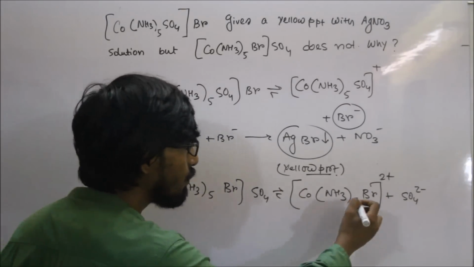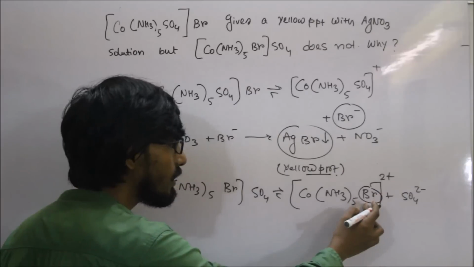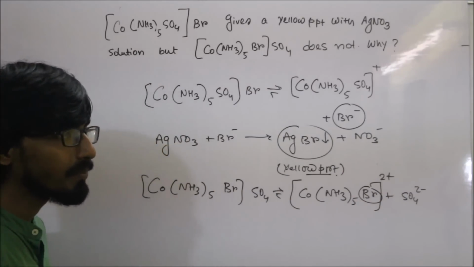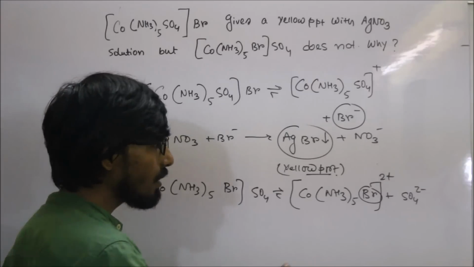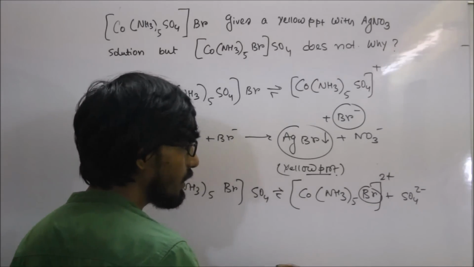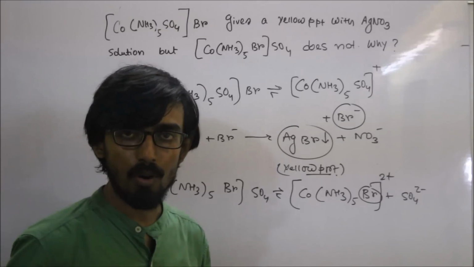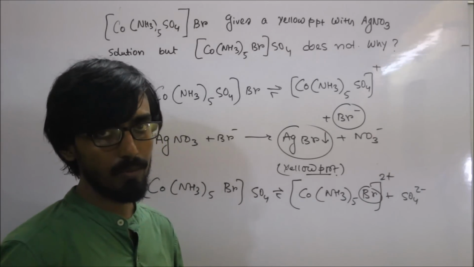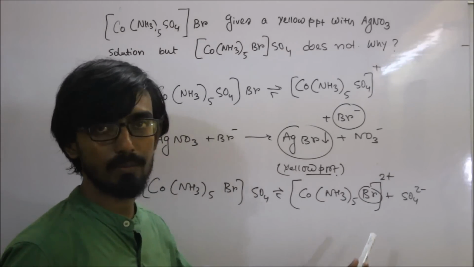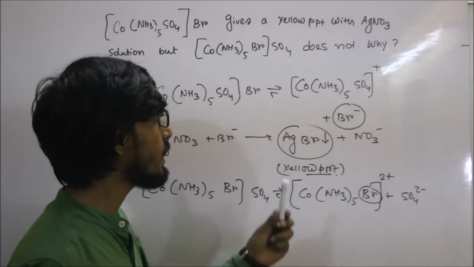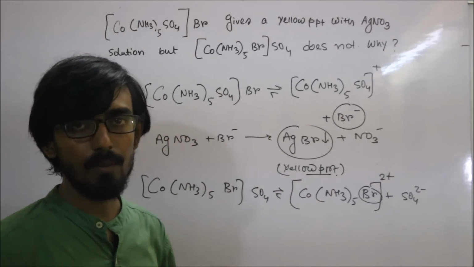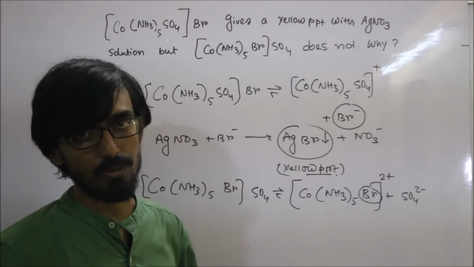As the bromine atom is present as a ligand with the central atom, it can't be present in the solution, and that is why AgNO3 can't form any precipitate with this bromine. So the second compound can't form any precipitate with AgNO3 solution.